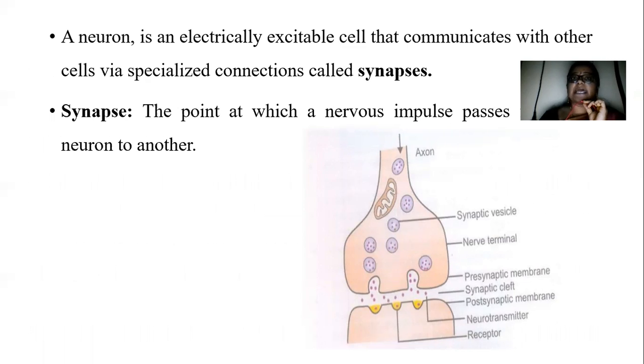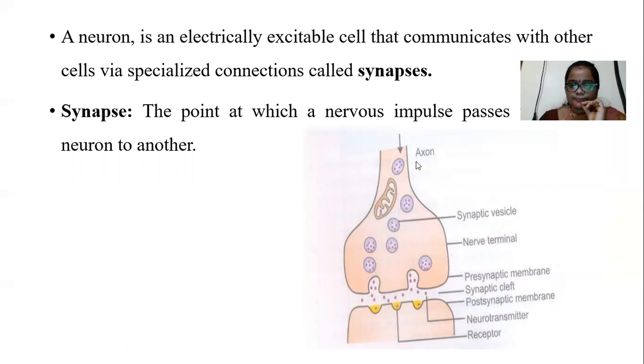A neuron is an electrically excitable cell. That cell may communicate with other cells via specialized connections, and those specialized connections are known as synapses. So what is a synapse? A synapse is nothing but a particular point. At that point, nerve impulses pass from one neuron to another neuron.